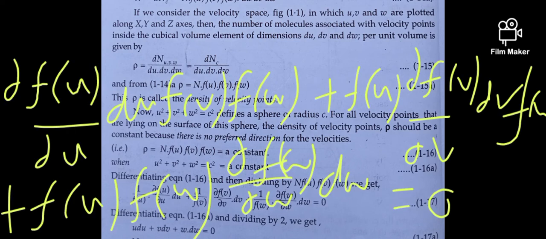We want to differentiate f(u) f(v) f(w), so we use the UVW rule: dou f(u) by dou u du f(v) f(w) plus f(u) dou f(v) by dou v dv f(w) plus f(u) f(v) dou f(w) by dou w dw is 0.